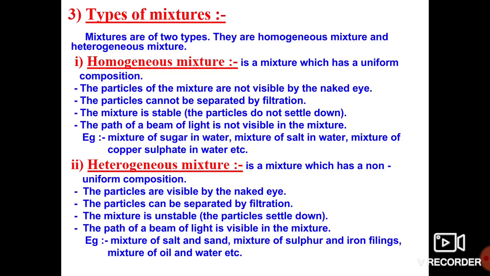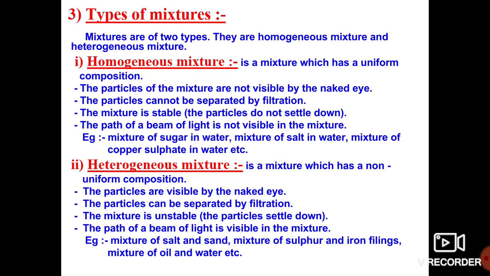In the mixture of oil and water, the water will settle at the bottom and the oil will float on the water. Why does this happen? As the density of the oil is very low compared to the water, the water will settle at the bottom of the container and the oil will float on the water, right? So it is also one kind of heterogeneous mixture. I hope you understand the types of mixtures, right?